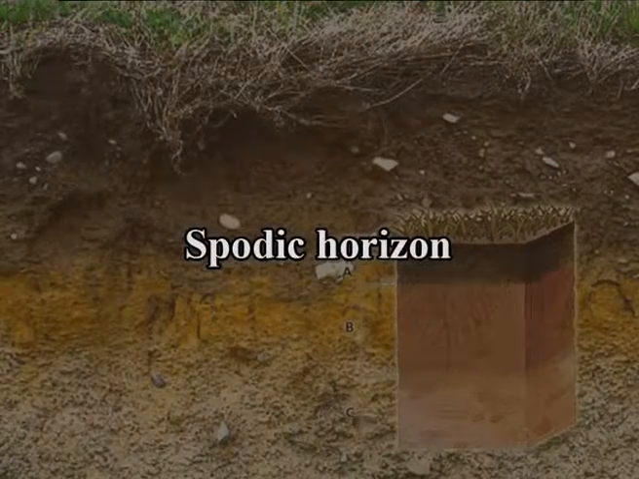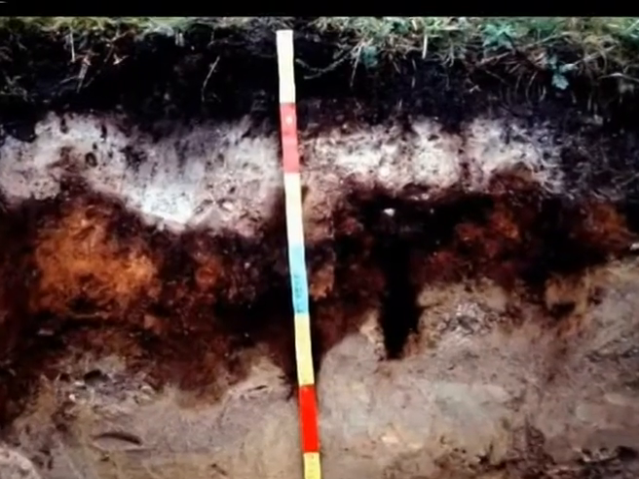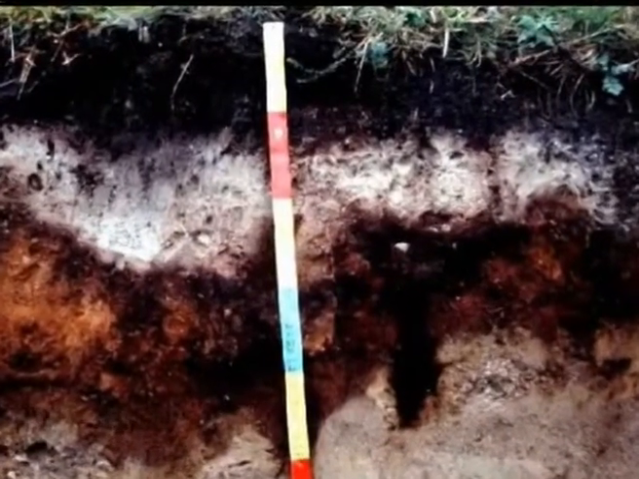Spodic horizon, an acidic accumulation of humus and aluminum. A subsurface accumulation of humus and aluminum with or without iron. This horizon is common in acidic, cool, moist soils, but can also be found in subtropical soils.